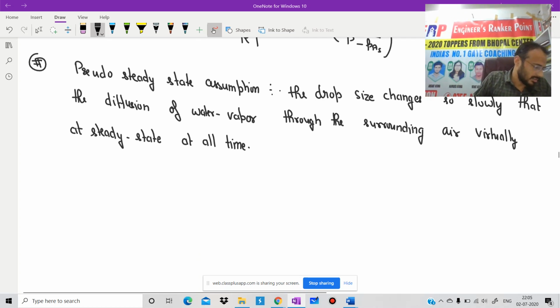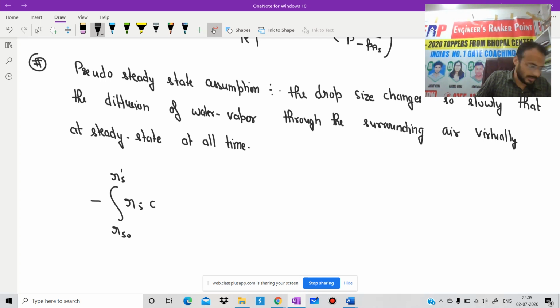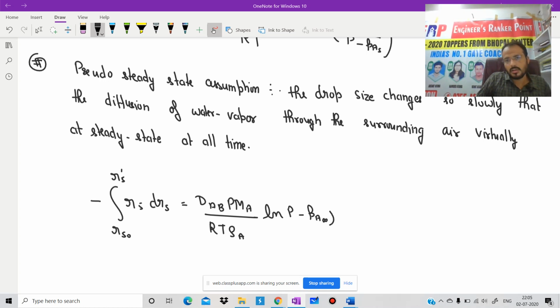After solving, we will get minus of Rs0 to Rs' into Rs dRs equals DAB P into MA divided by RT into rho A, ln of (P minus PA infinity) divided by (P minus PAS), dt from 0 to t'.